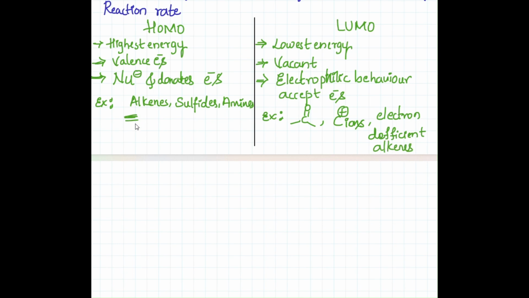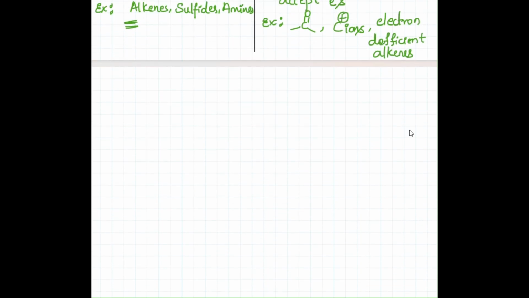As alkenes have a pi bond, I have said they will have HOMO, and these are electron rich species. Here alkenes can also act as LUMO, but when they have electron deficiency, they will form the LUMO molecular orbital.